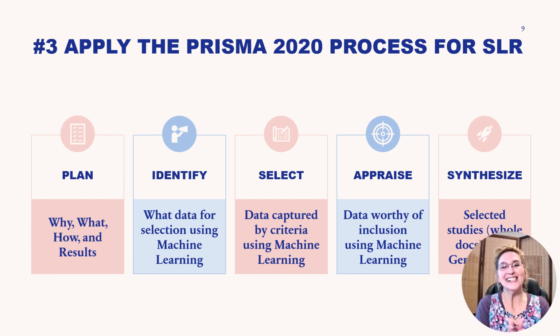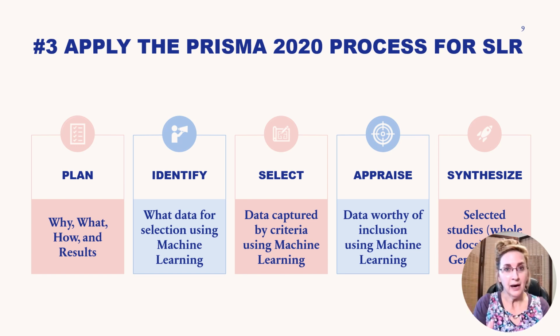The next step is selection, the capturing of those journal articles that actually have the criteria that I said I want, and then to go to the next phase where I have the machines do the analysis of the comparison to see if it's worthy, if it actually fits my criteria. And then the last step of this process is the synthesis. It's where I apply the generative AI.